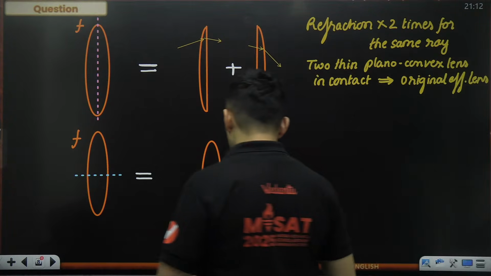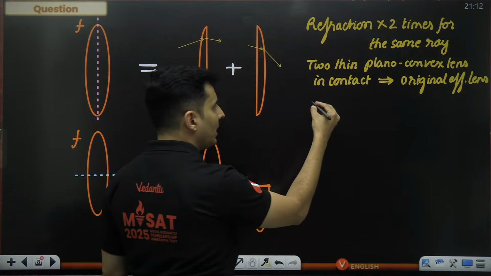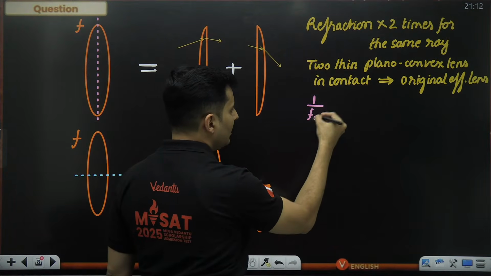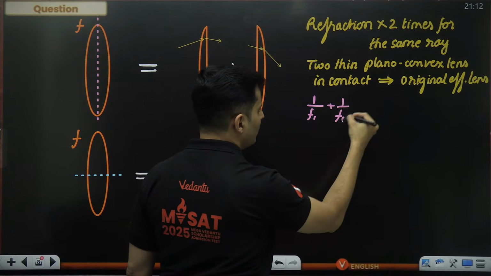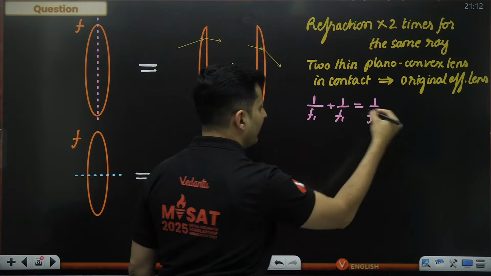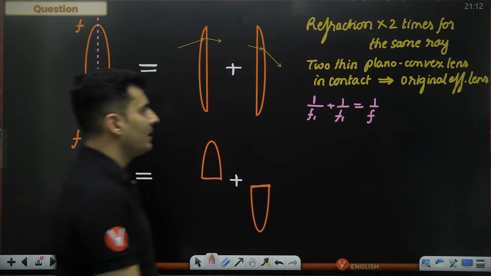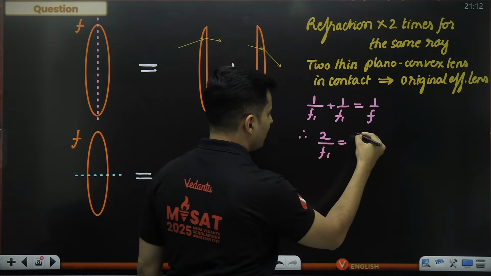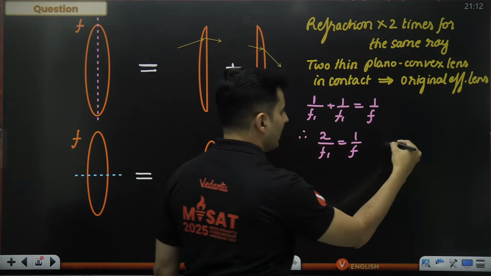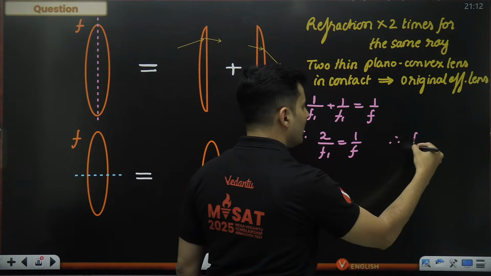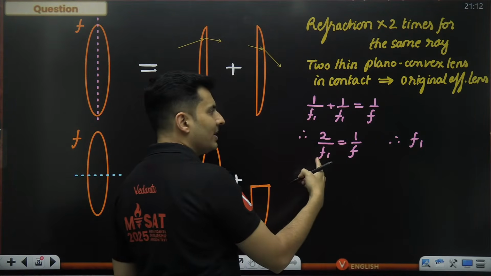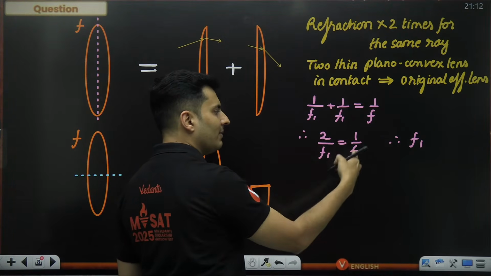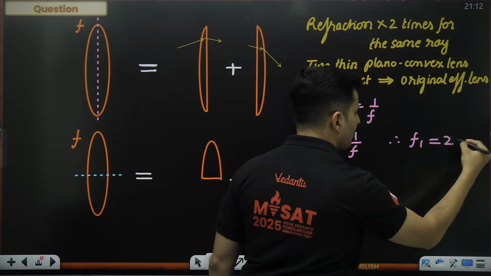So using the power formula or focal length formula, anything, 1 by new focal length plus 1 by new focal length is 1 by effective focal length, which was originally f. Therefore, I can say 2 times 1 by f1 is basically 1 by f. Therefore, what will f1 be? Think about it. 2 by f1 equals 1 by f, so f1 will be nothing but 2 times f.